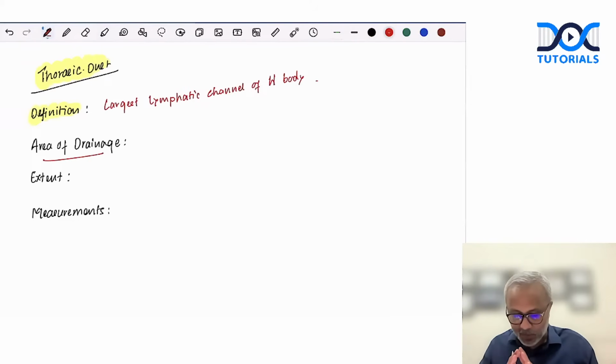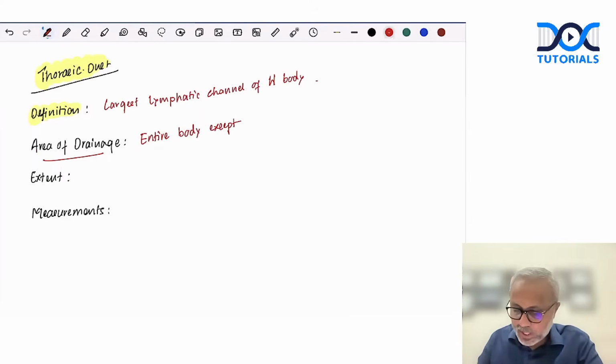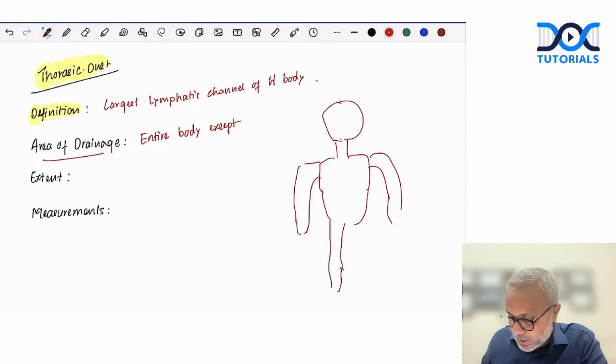What is the area of drainage? Okay. Now, area of drainage, remember, it drains the entire body. It drains the lymph from the entire body except. How to easily remember it? Let's imagine we are drawing a simple human being, right? So let's imagine this is the trunk, and let's say this is the right upper limb. Okay, this is just a diagrammatic representation. So this is like the lower limbs, right?